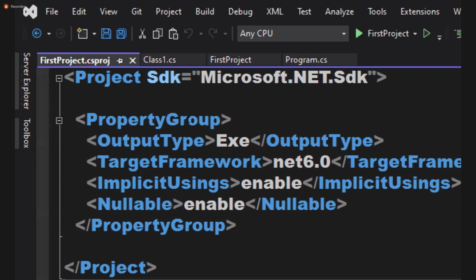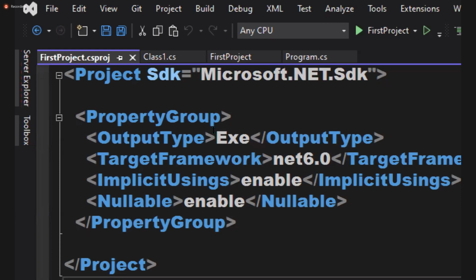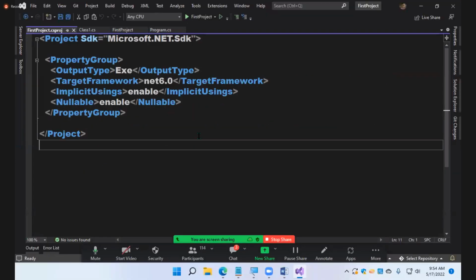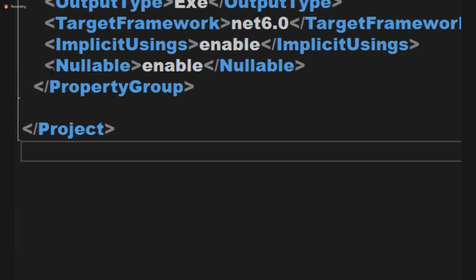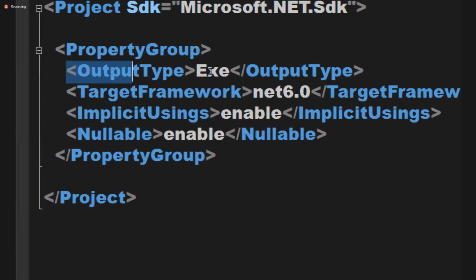That's how to recognize. Under that, you will have some code in XML format. This is called XML actually. In this, you will be finding some information. Okay, just look at this. What should be the type of output? The type of output is .exe. Remember, when you compiled a .cs file, an .exe file was generated. Understood?